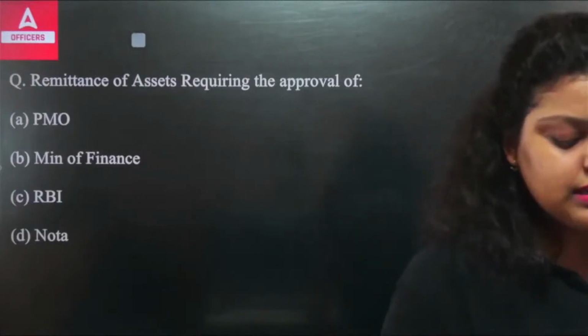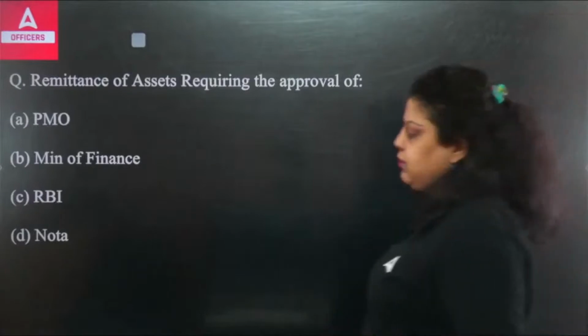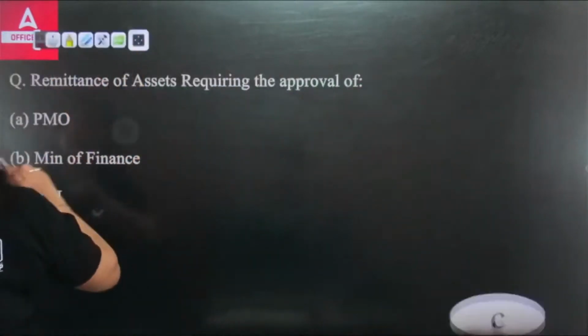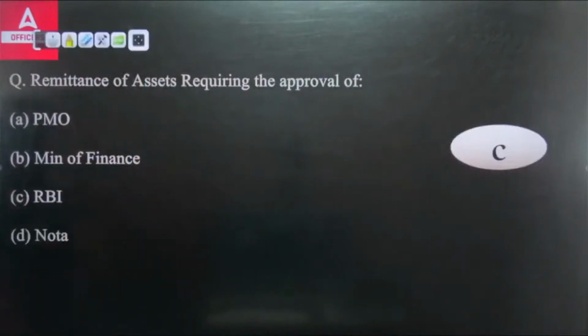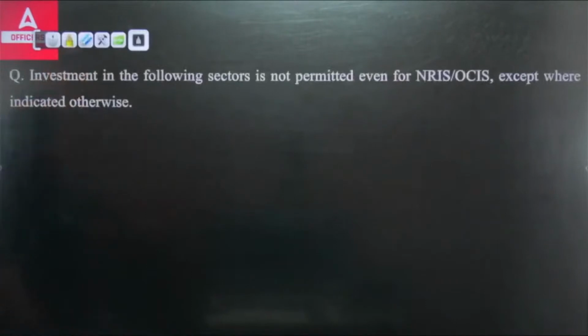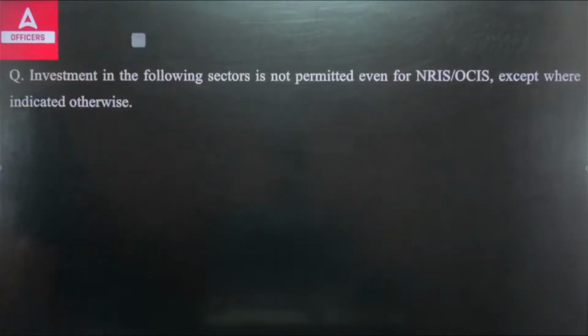So the right answer here will obviously be RBI. If you are doing a remittance of asset, obviously it requires the permission of the Reserve Bank of India. So the right answer will be option C. Okay. Now next question. Investment in the following sectors is not permitted even for NRIs, OCIs.